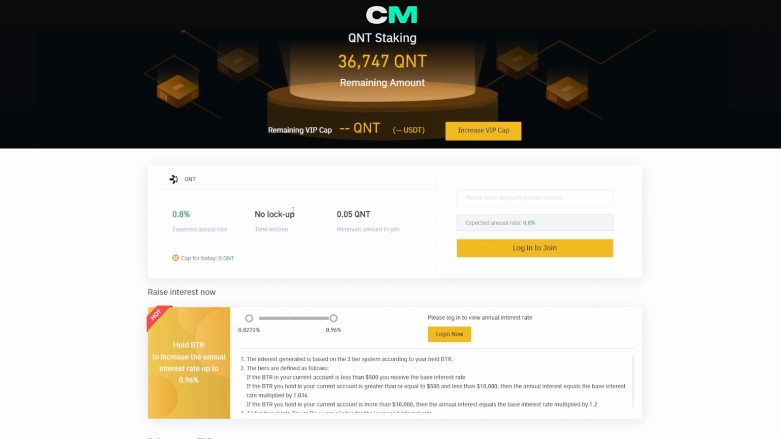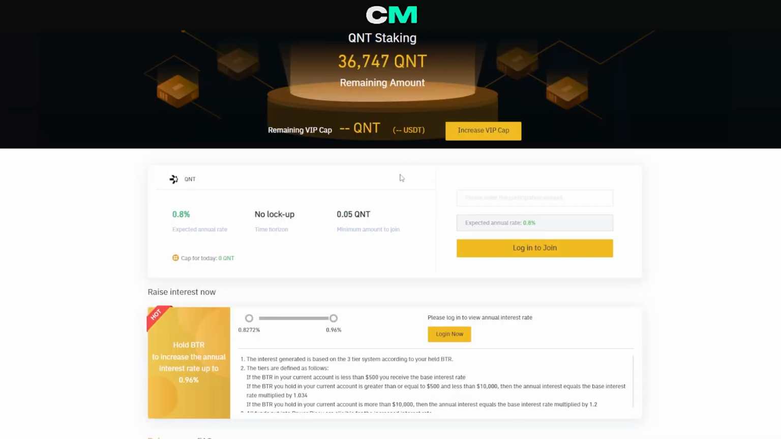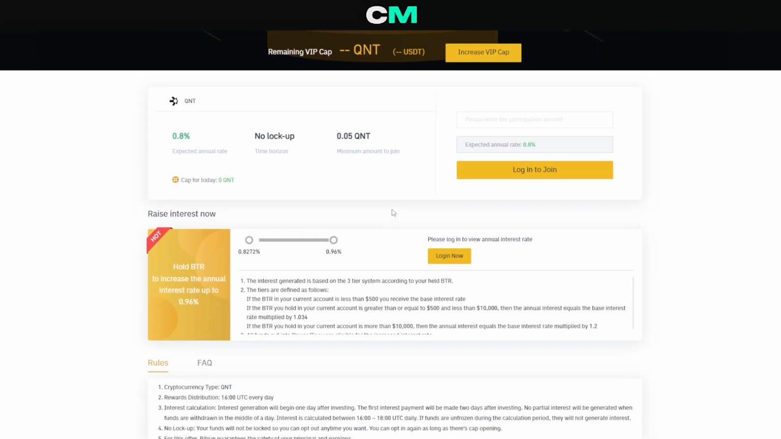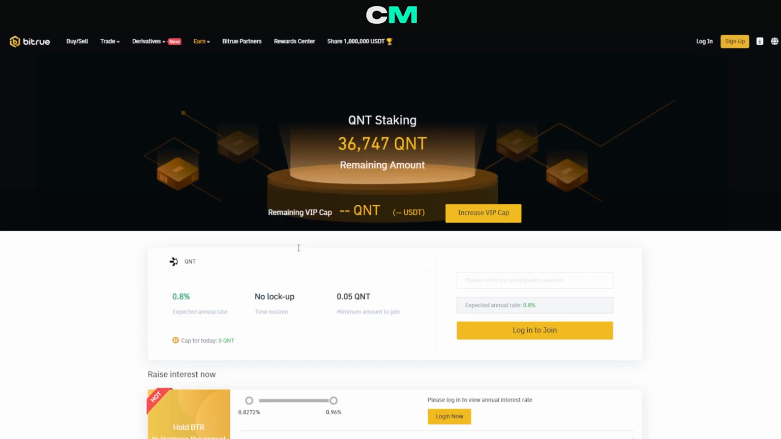And also, the minimum amount of Quant tokens you have got to stake is 0.05, which at the time of recording is going to be pretty cheap. It's about $6. That's the minimum amount of Quant tokens you have got to stake, or else, what's the point of staking anything less than that? Let's be honest, right? Now, you can see here, the reward distribution every day is at 4 p.m. UTC, and also there is no lockup period and everything we just went through. And yeah, you got to be signed up and it's going to be on the Bitrue exchange.